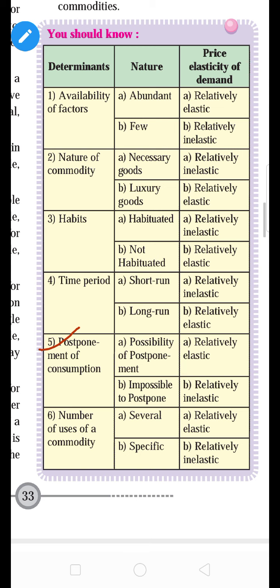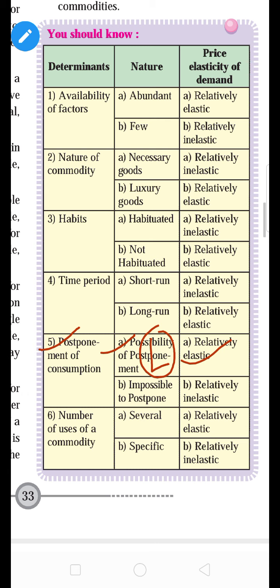So in the first case you can see the postponement is possible in the case of luxury goods, and demand for luxury goods is what? The possibility of postponement means we can postpone. So demand for luxury goods is relatively elastic.